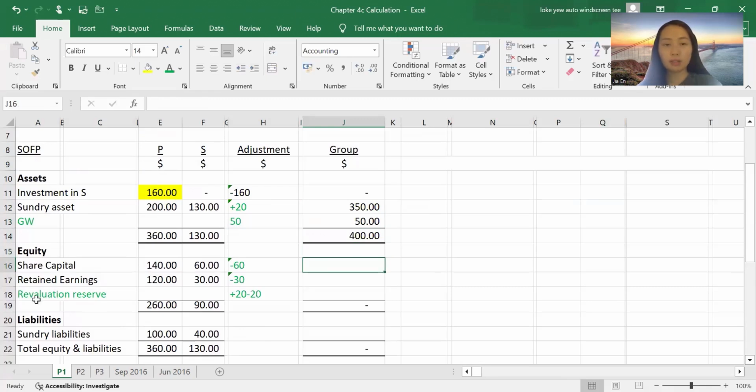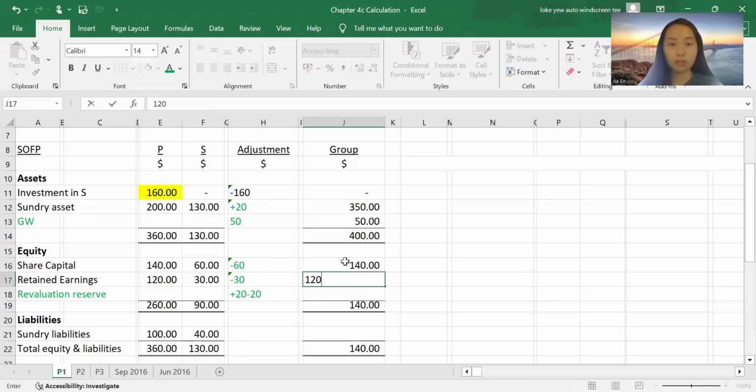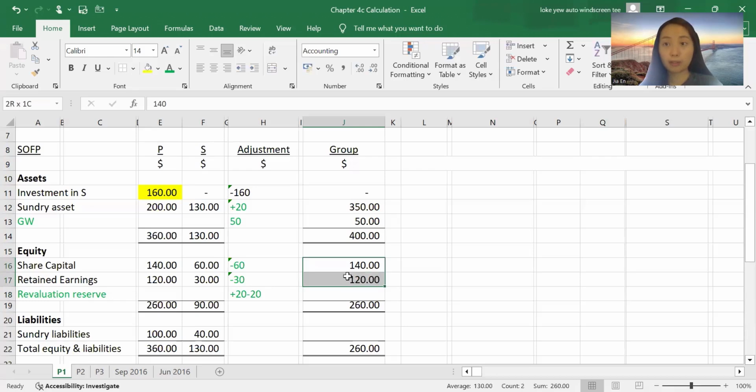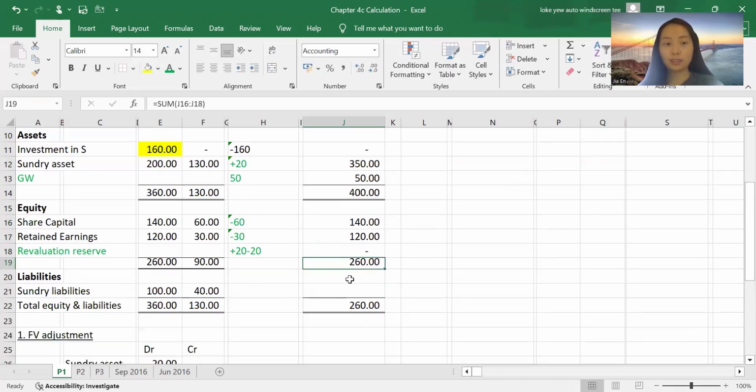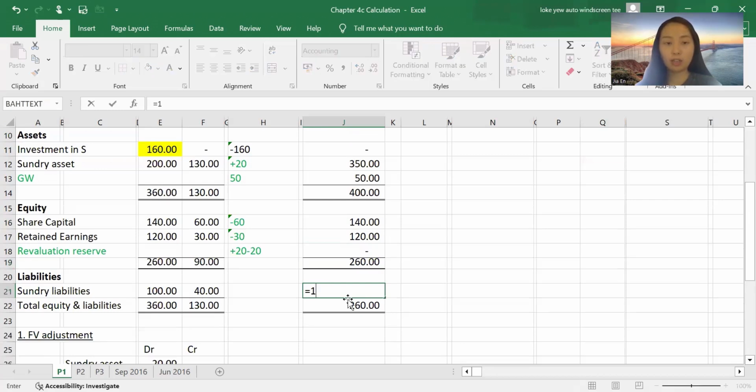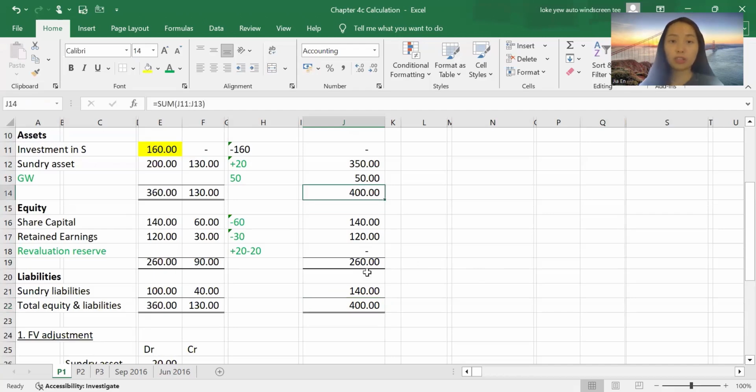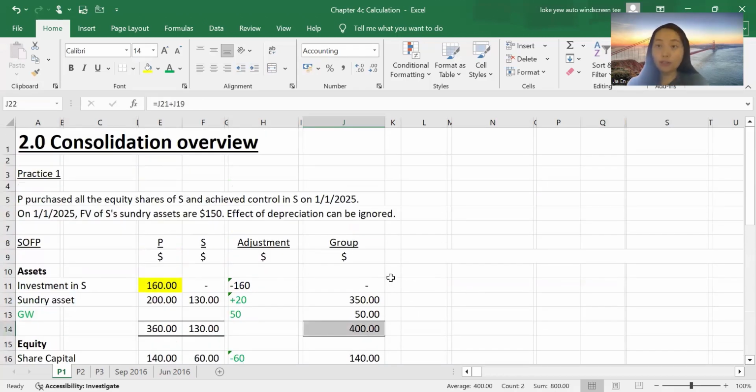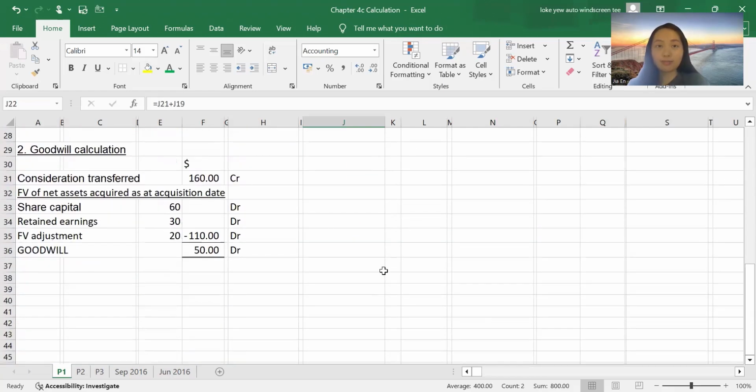Share cap, no more share cap and retained earning in subsidiary books. So we have 140 here, 120 here, only from the parent company. Revaluation reserve is also zeroized. Sundry liability 100 plus 40, 140. And you got total equity and liability of 400 and also total asset of 400. That is a simple version of account consolidation.